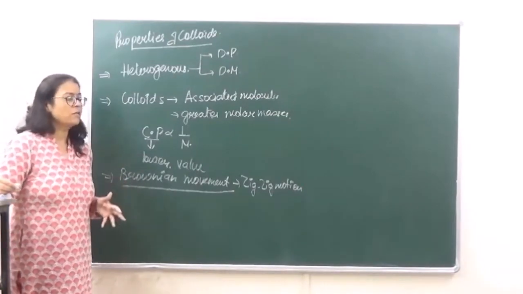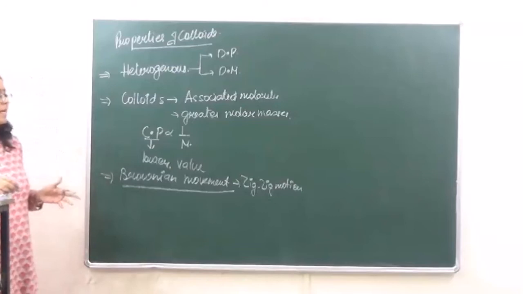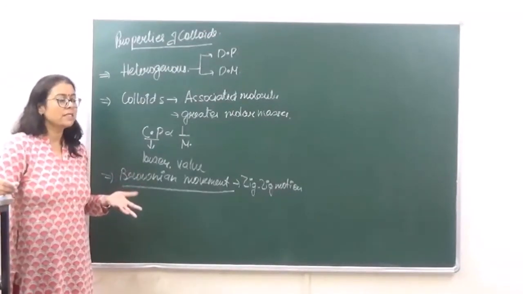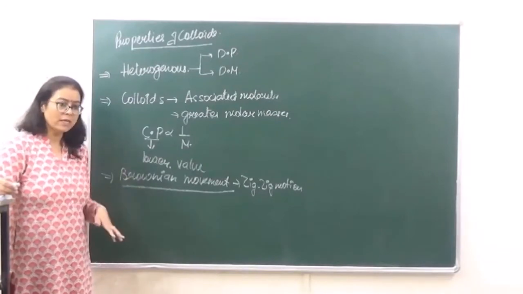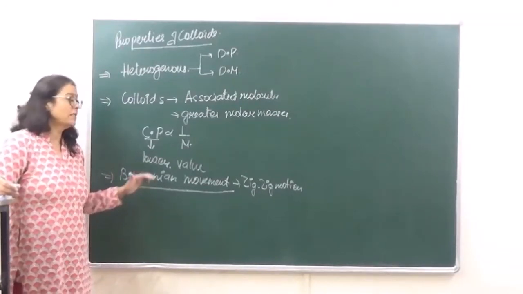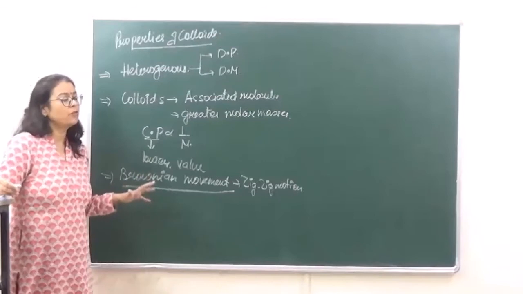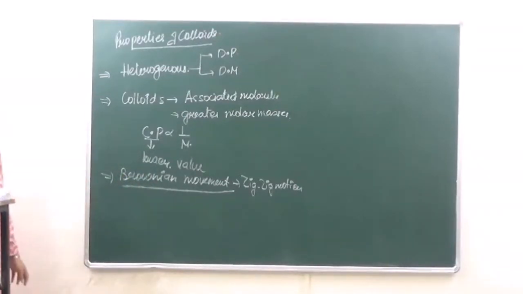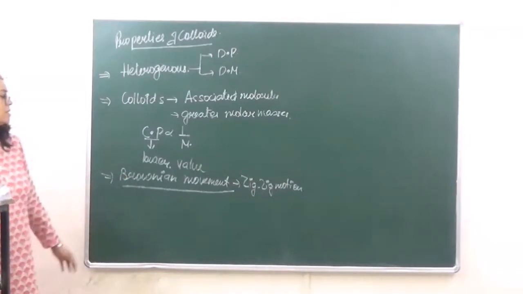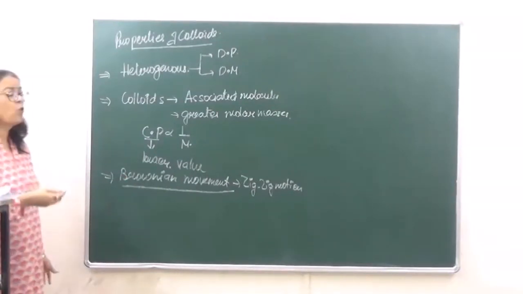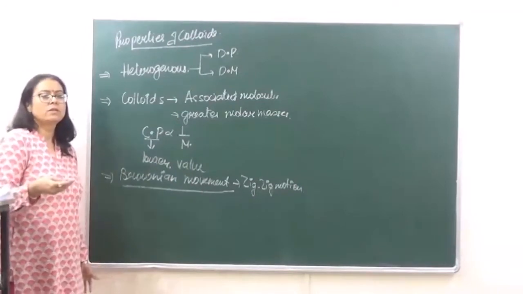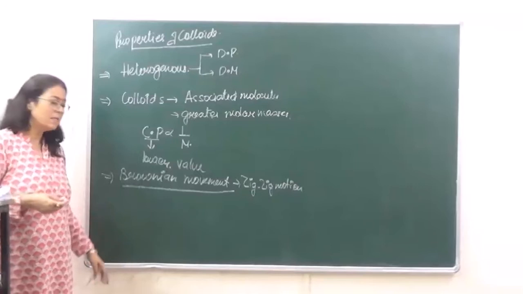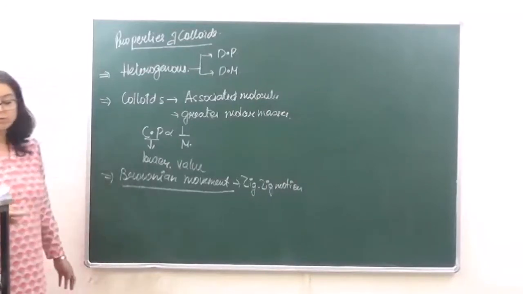When we go into suspensions, the particle size is so big that it mostly settles down. For example, if you are taking sand, sand in water is going to settle down. So it mostly settles down, therefore it does not show this kind of behavior. So it is only the colloidal particles which show Brownian movement. The name is to honor the scientist who had given this name. Okay? So this is what Brownian movement is.